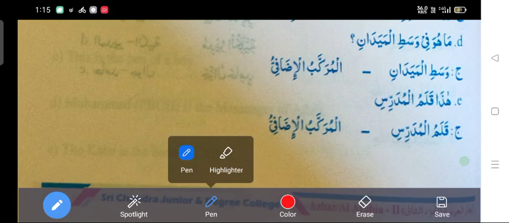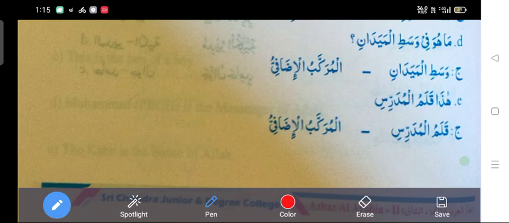Wasat is a noun and Al Maidan is also a noun. We can consider these two as a possessive phrase.